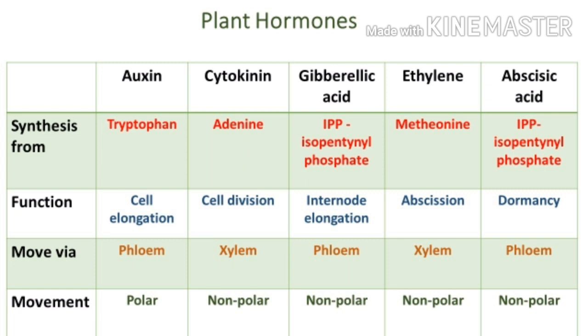Then in the next step you have to remember, let's see the example, move via phloem, xylem, phloem, xylem, phloem. To mug up is not good, but sometimes it's beneficial. So it was just a kind of how you can remember these plant hormones. So only remember this, that auxin is the plant hormone whose movement is polar, and all the other plant hormones have a movement that is non-polar in nature.